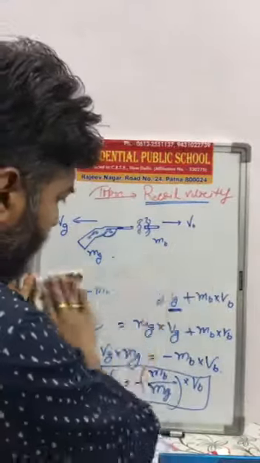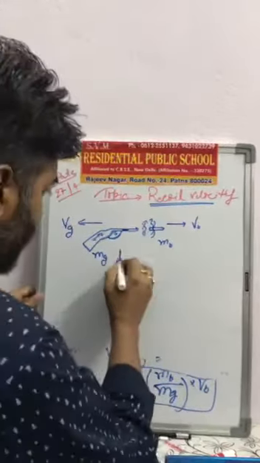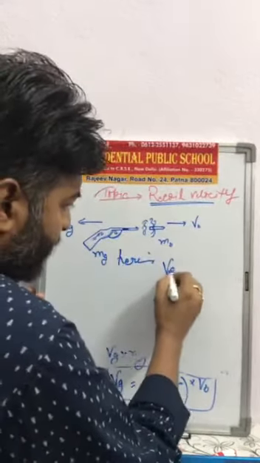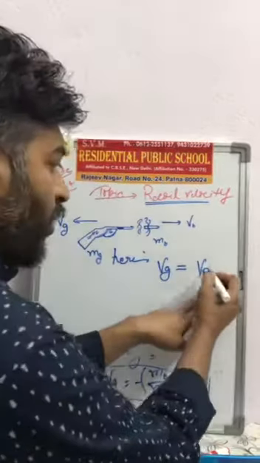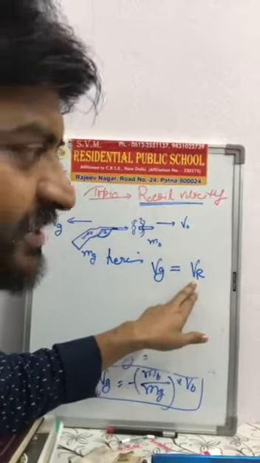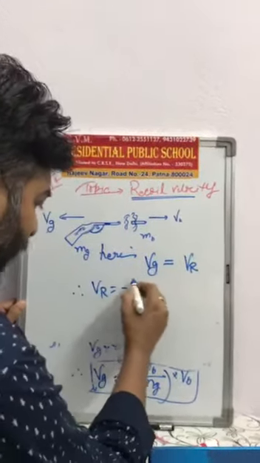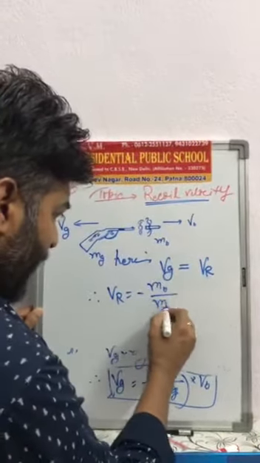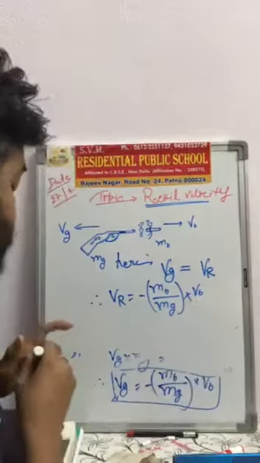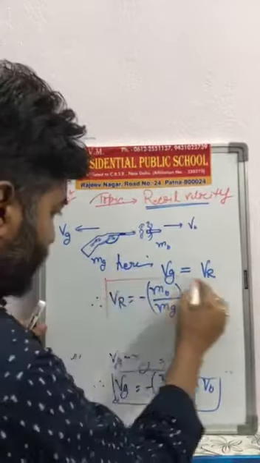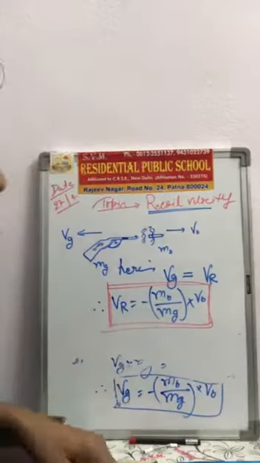So here Vg is equal to Vr. Vr is the representation of V recoil, that means the recoil velocity of the gun. Therefore, Vr is equal to minus mb by mg into Vb. This is the numerical value of the recoil velocity of the gun.